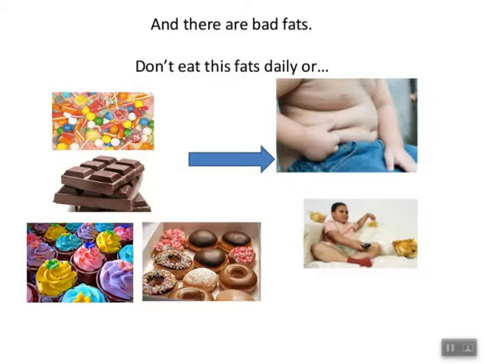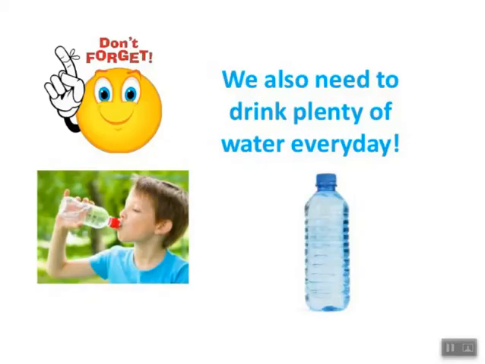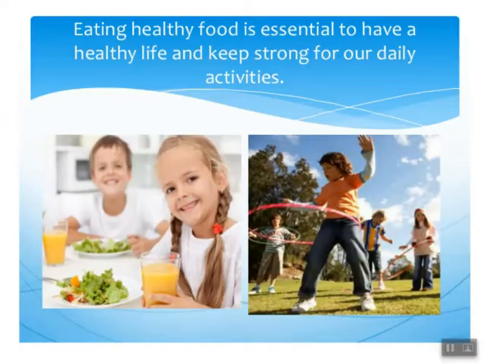Now, after we talked about the four food groups, don't forget that you have to drink enough water every day. Water is very important for all your body parts. So, you understand now that eating healthy food, which is found in the different food groups we studied, is very important for keeping you healthy and making you strong so you would be able to do all your activities in a good and healthy way.